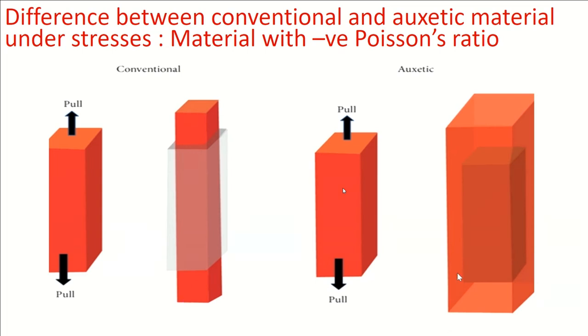As a result, if the material is a normal material, you will find this phenomenon. If the material is an auxetic material, then what happens? When we try to stretch the material in one direction, it also stretches in the other direction. And that's called auxetic material.